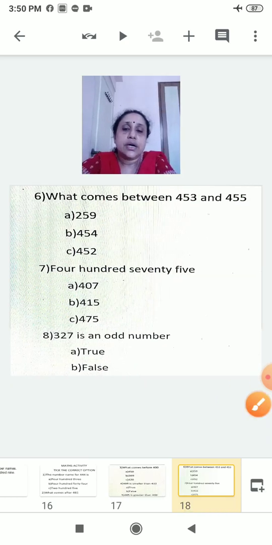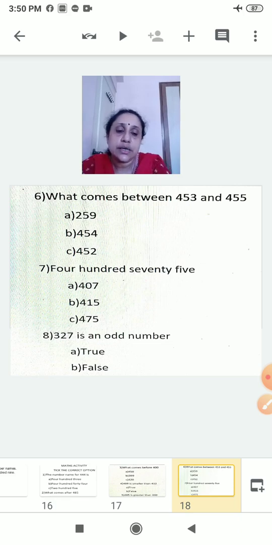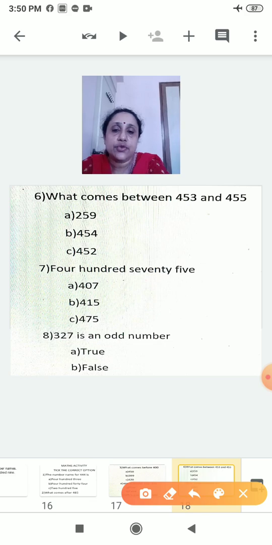Now what comes between 453 and 455? You have to search the answer and again you have to put the tick. 454. Now question 7 is 475. You search the number and put a tick here. 475.